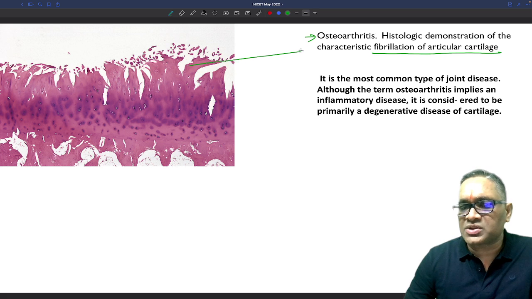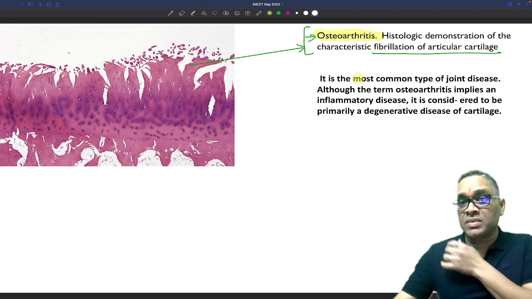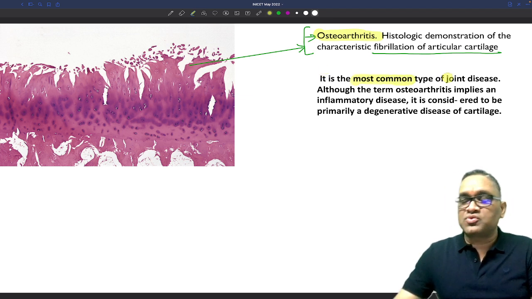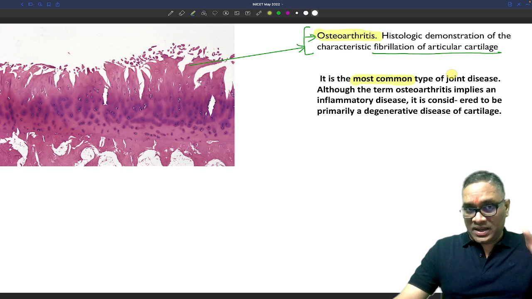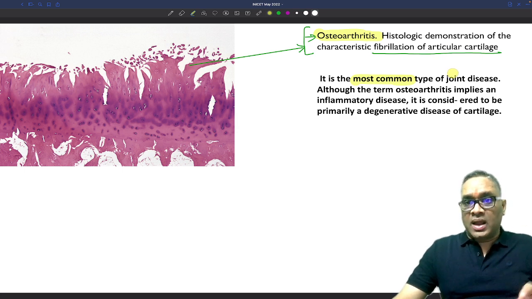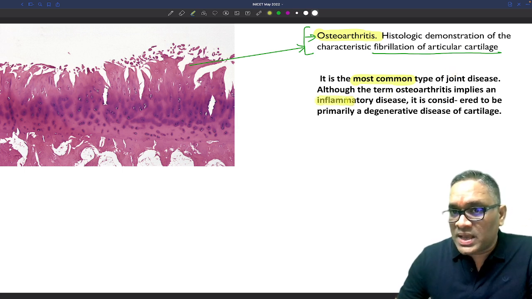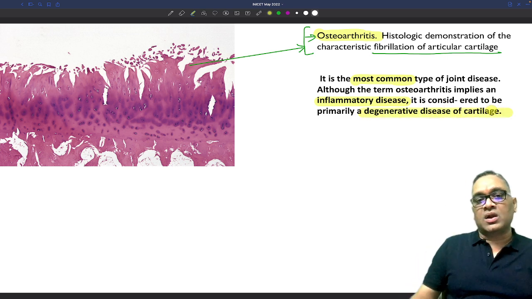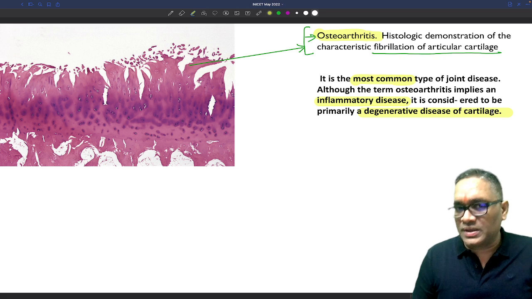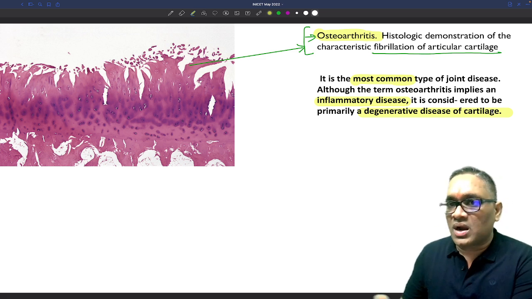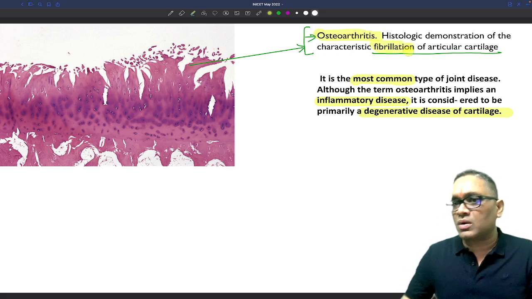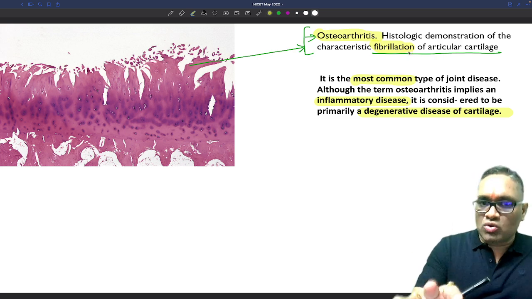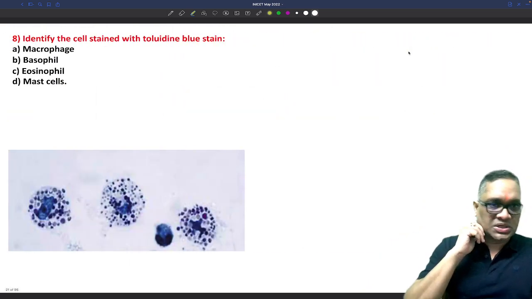So all these are fibrillation of the articular cartilage which we are observing. That is why we are thinking in terms of osteoarthritis. And remember, this is the most common type of joint disease in older individuals, and the age group is 75 years, right? And remember, as I said, the name implies an inflammatory disease, but it is considered to be a degenerative disease of the cartilage. So you're not going to see much inflammation here. You will be seeing degeneration of the cartilage, which is giving a fibrillation of the articular cartilage, right? So most probably the answer should be osteoarthritis.